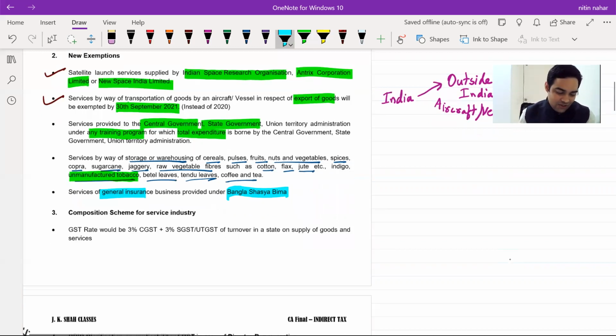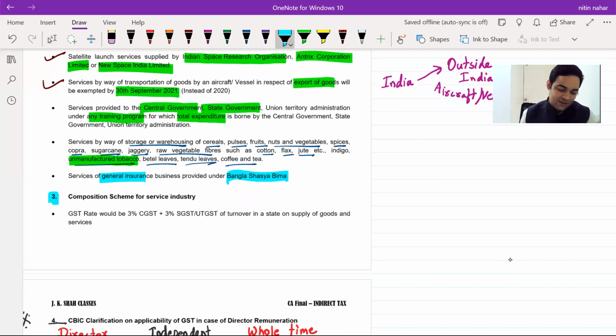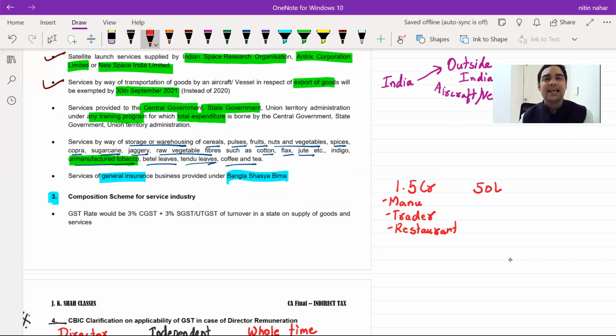Now, when we talk about the third point, composition scheme for service industry, please understand one thing. This composition scheme for service industry was introduced. You remember 1.5 crore is applicable for a manufacturer, is applicable for a trader, and is applicable to a restaurant service provider. Correct? Then government had brought in 50 lakh. Now this 50 lakh is available to any person who cannot claim this, plus there are other conditions which are there.